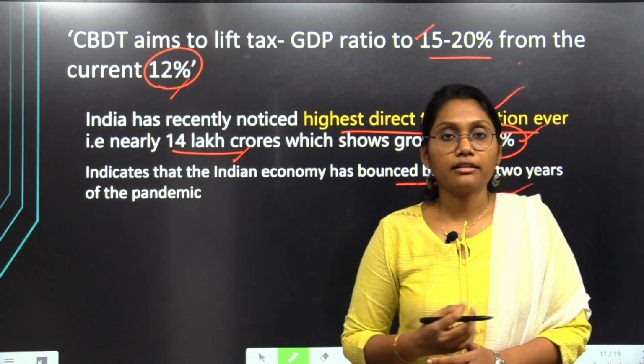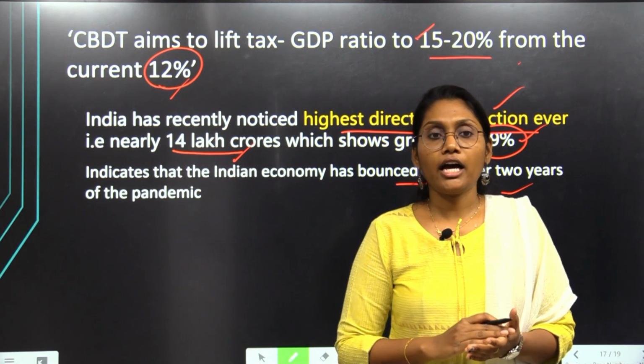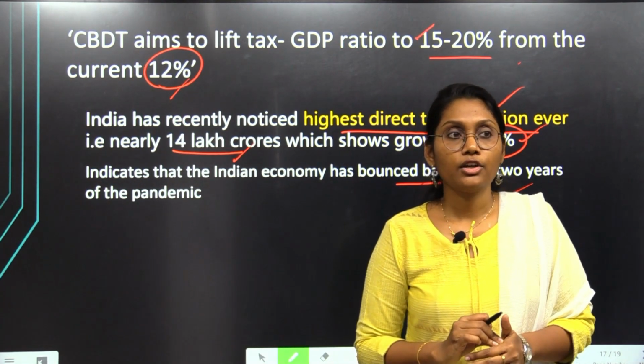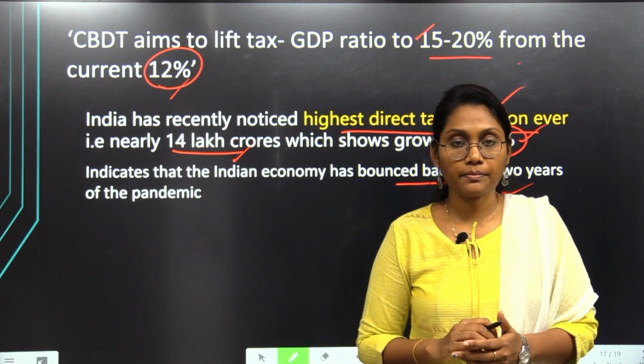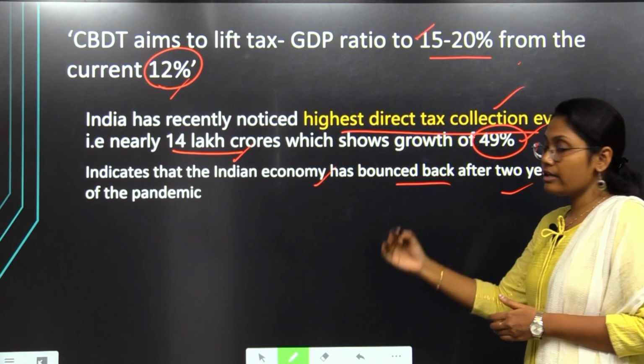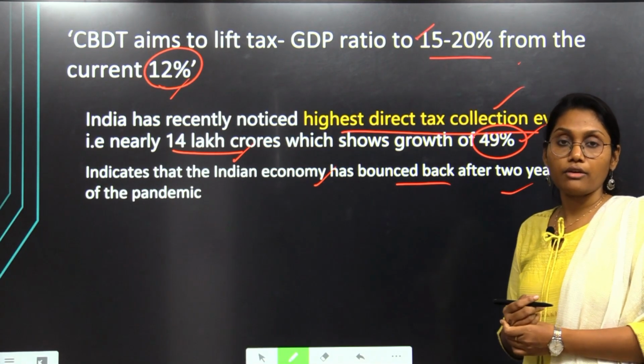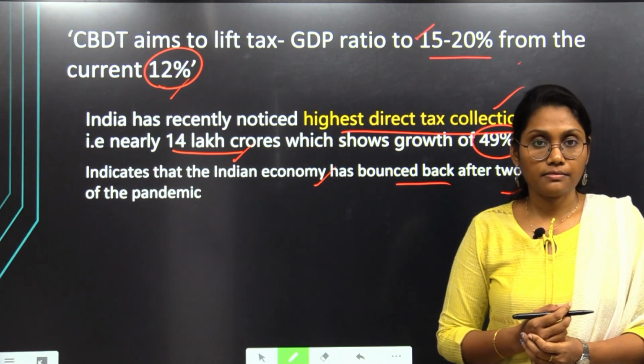Many countries, developed and developing, have faced such problems in coming out of the pandemic. Beside all those economies, the Indian economy has tried to recover from that pandemic crisis.